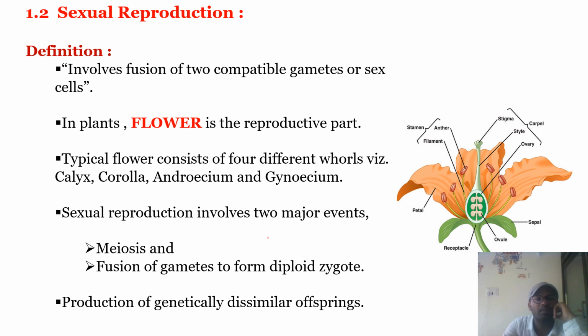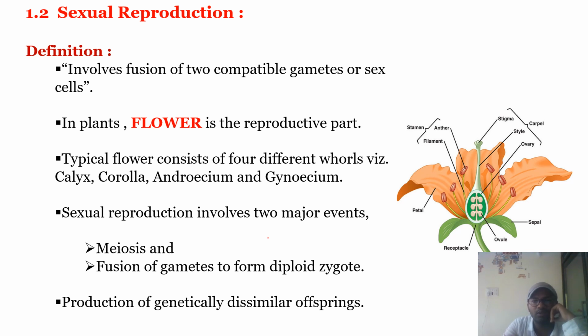Okay, here the flower is the reproductive part, and within the flower, as you studied last year, there are four whorls. The outermost whorl is called the calyx, and the individual member is the sepal, followed by the second whorl, inner to the calyx, that is the corolla, made up of petals.